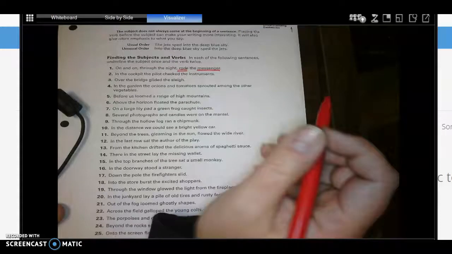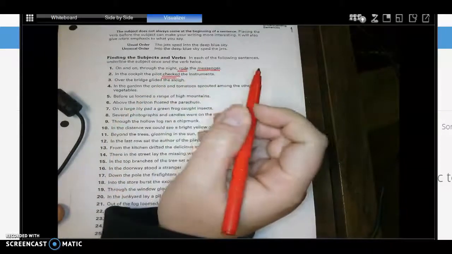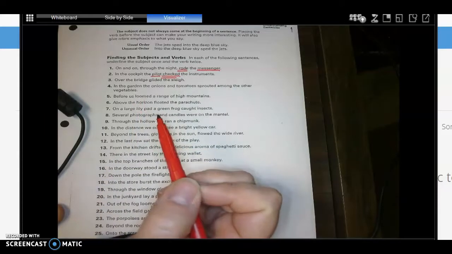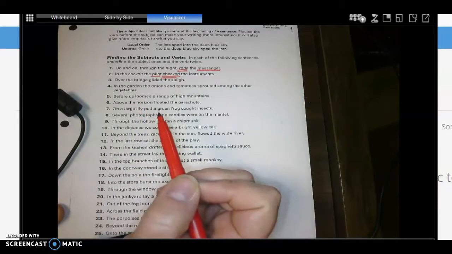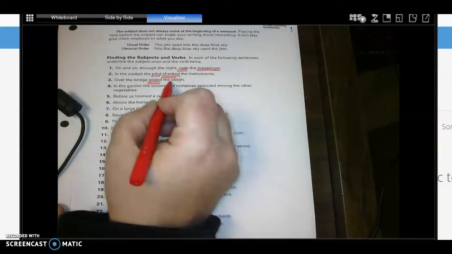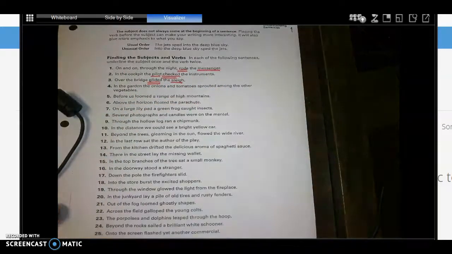Okay, we're looking for the action, just checked. Now, who or what checked? Pilot. And that's what that one is. Okay, number 3, "Over the bridge glided the sleigh." Your verb is glided. Who or what glided? Sleigh. So that's that one.